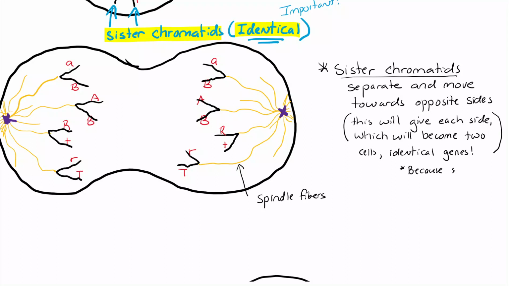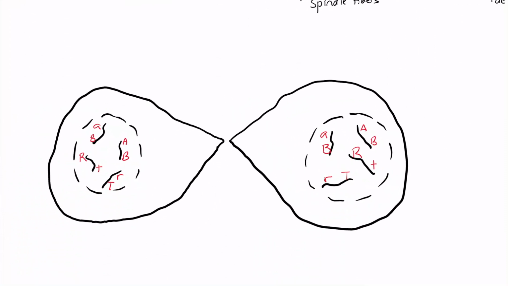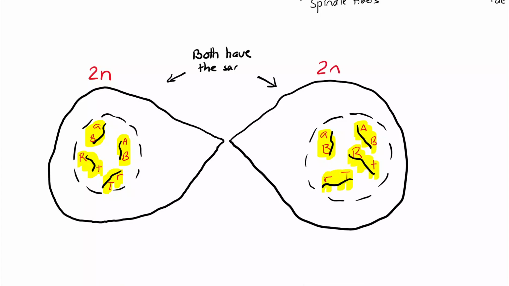And since sister chromatids are identical, both these cells will have identical genes. As seen down here, after telophase and cytokinesis, you see these two cells. They have 2 chromosomes for each gene, and they have identical genes. This is how mitosis creates 2 cells that are identical.